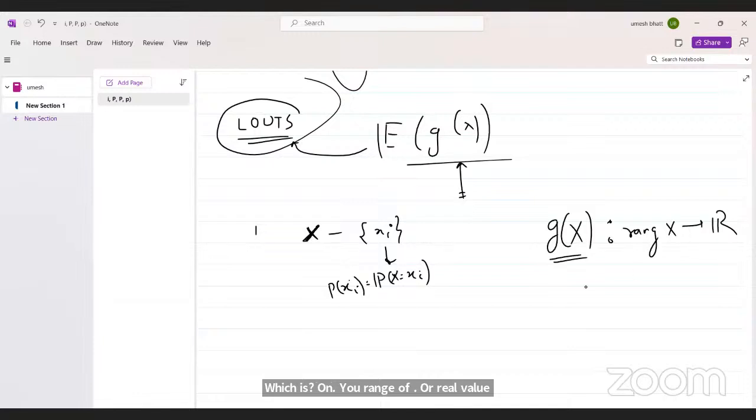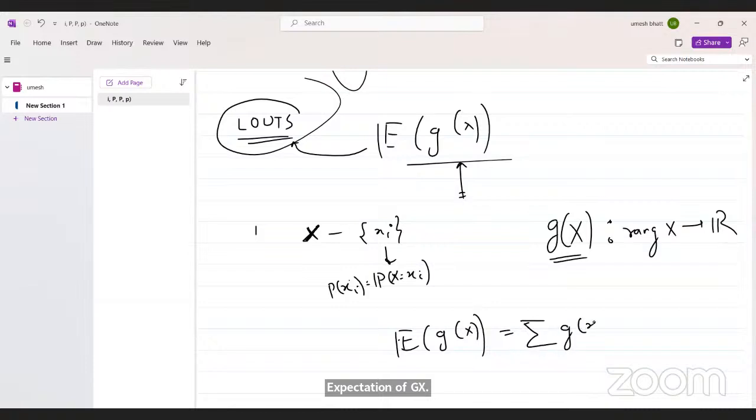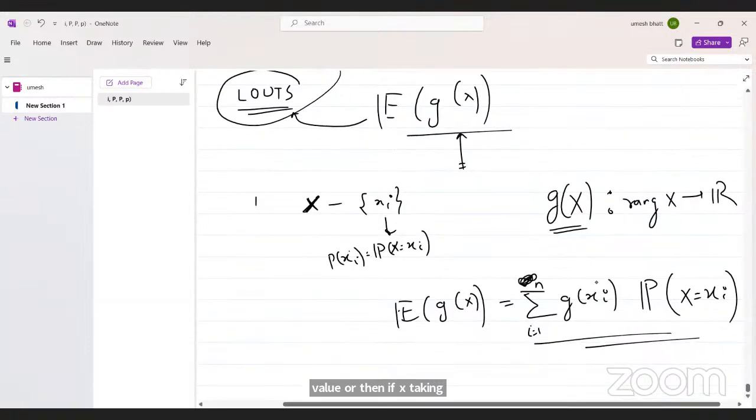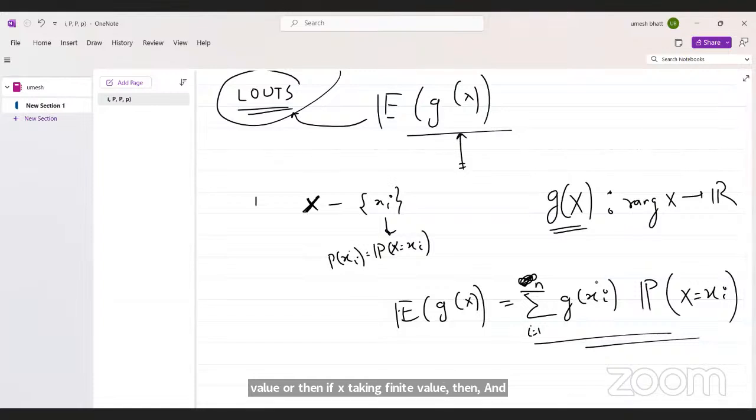Then expectation of g(x) is what? Summation of g(x_i) times probability of x equal to x_i, i from 1 to n. If x takes finite values, it is n, and if x takes infinite values, then n is infinite. Any doubt? So we have one discrete random variable, for that we have PMF. Now g(x) is the real valued function.